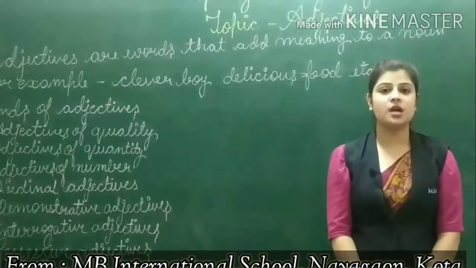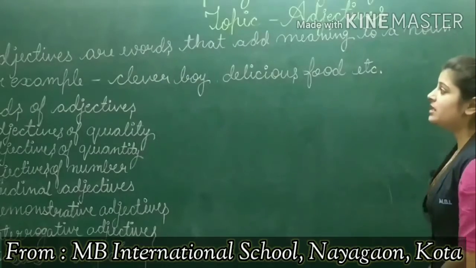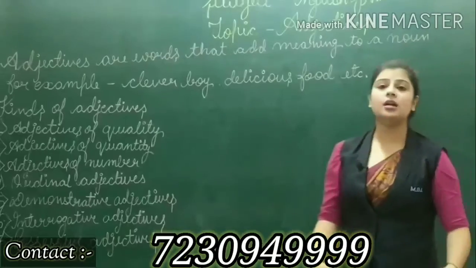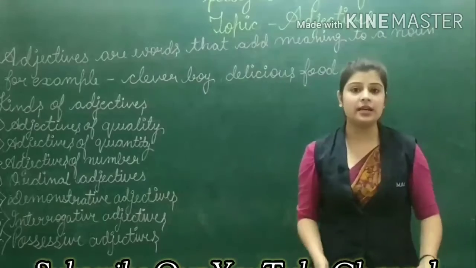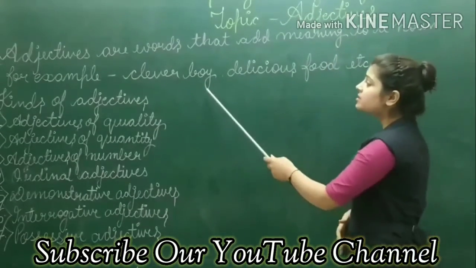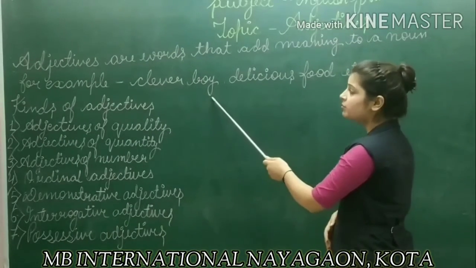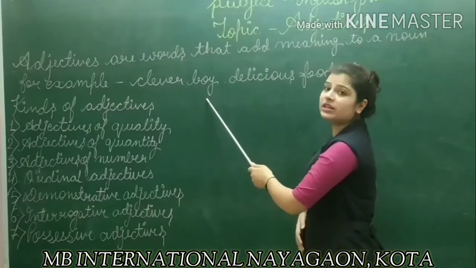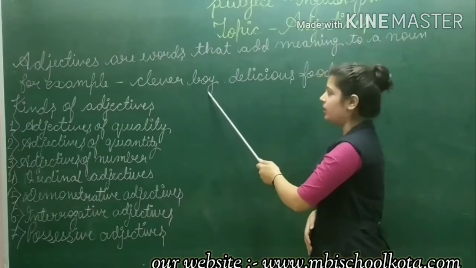So today we are going to start a new topic which is adjectives. See, what is an adjective? Adjectives are words that add meaning to a noun. Adjectives are those words which describe a noun, which clarify the noun. For example, clever boy. Boy is the noun over here, and what is clarifying the noun boy? It is the word clever. Meaning, who is clarifying the boy? Clever. The word clever is clarifying the noun boy.